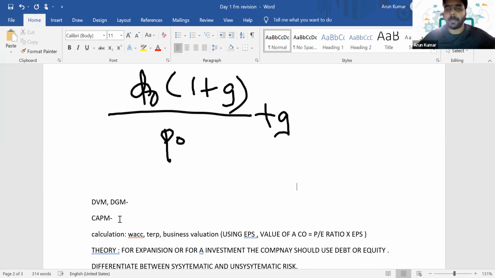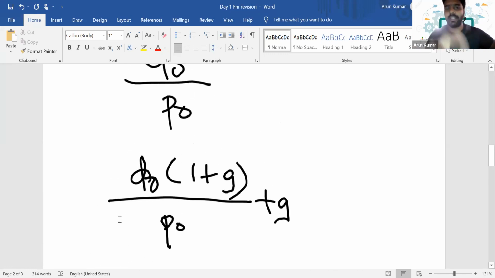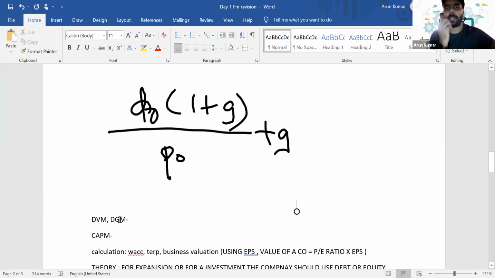Can you reply in the chat? In both the scenarios, the D0 is the dividend, the current dividend. So what does it mean by it? If the company hasn't paid the dividend, can you estimate the cost of equity using these two equations?